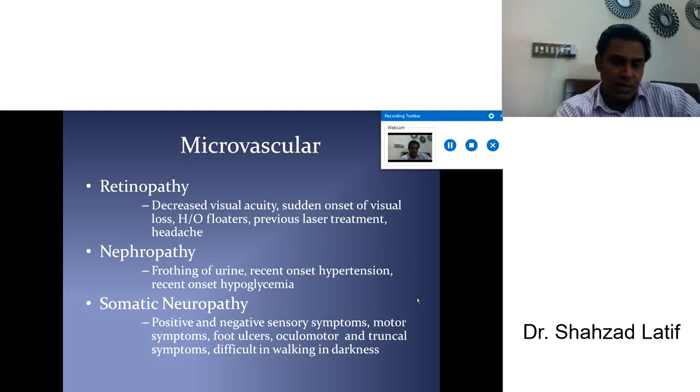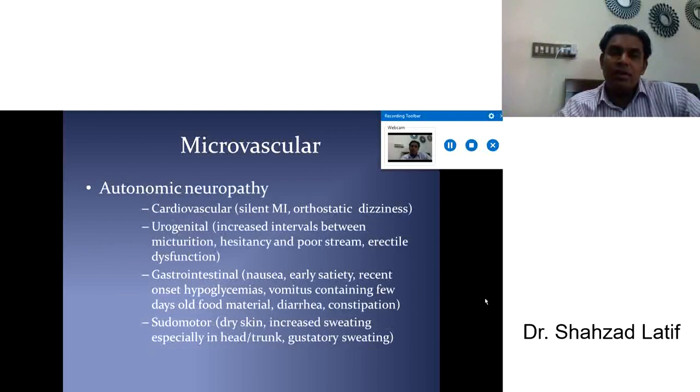Now moving to the next complication, somatic neuropathy. It will give information about any complication of the sensory system, your CNS. Number 1, positive or negative sensory symptoms, motor symptoms, foot ulcer, oculomotor, truncal symptoms, difficulty in walking in darkness. If you start asking about all these signs and symptoms in a diabetic patient, then you will easily extract a history for somatic neuropathy. So you will cover a microvascular complication.